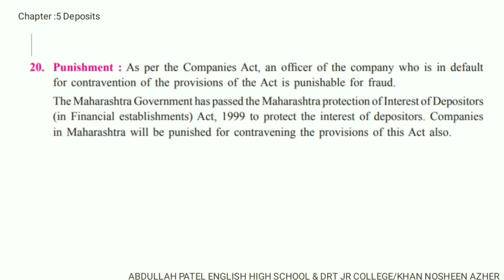Number 20, punishment. This is the last heading from the terms and conditions for accepting the deposit. Punishment means, as per the Companies Act 2013, if any officer, director or any person of the company comes into a fraud condition, that person will be punishable under the Act. In 1999, the Maharashtra government passed an act to protect the interest of depositors, and the relevant company also has to be punished under this act.